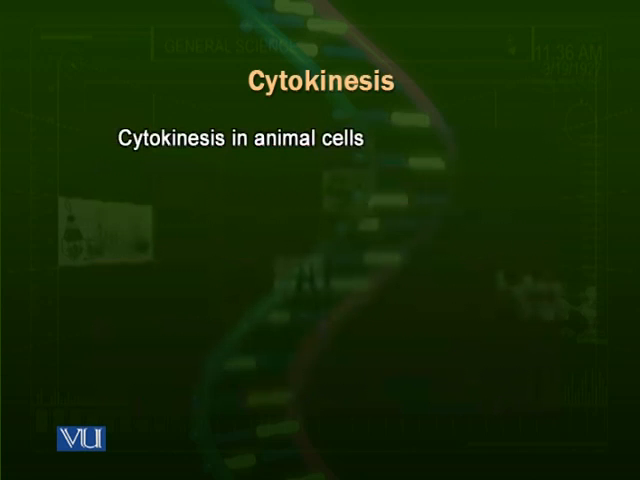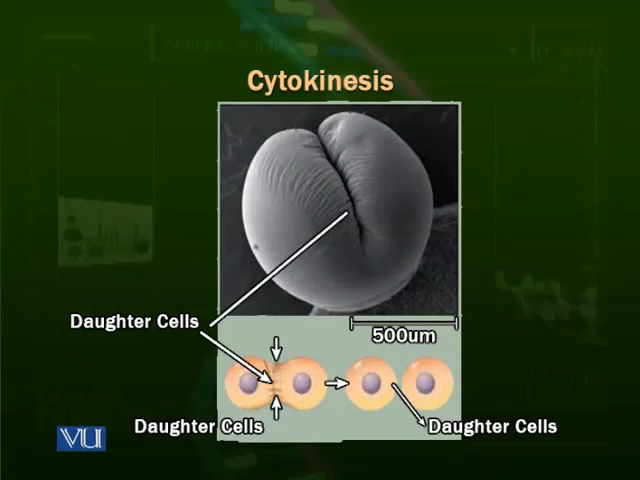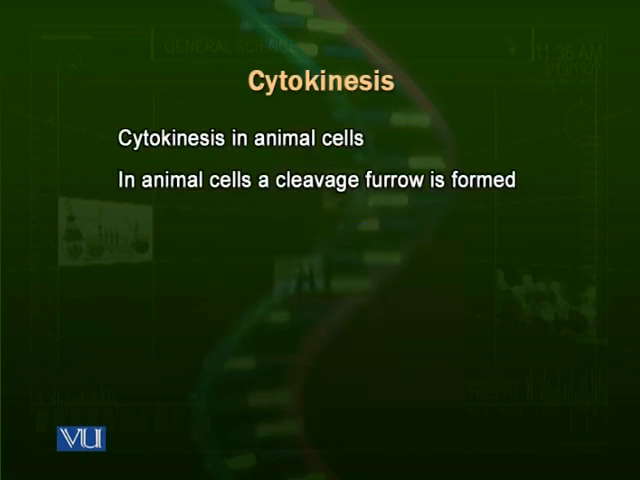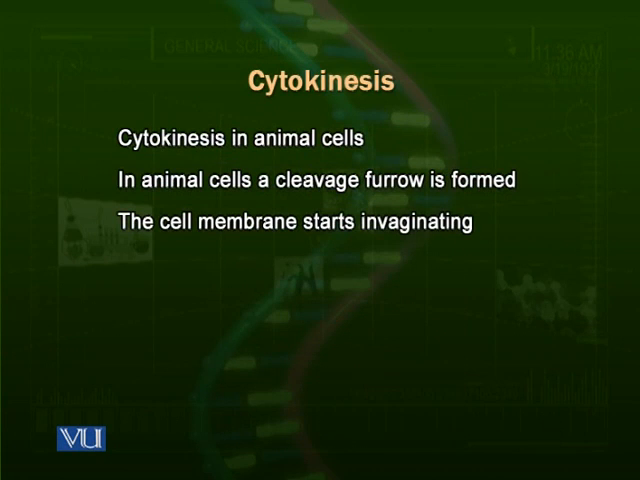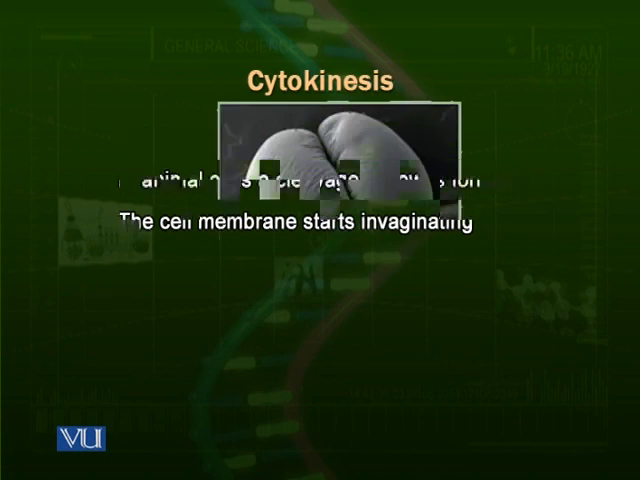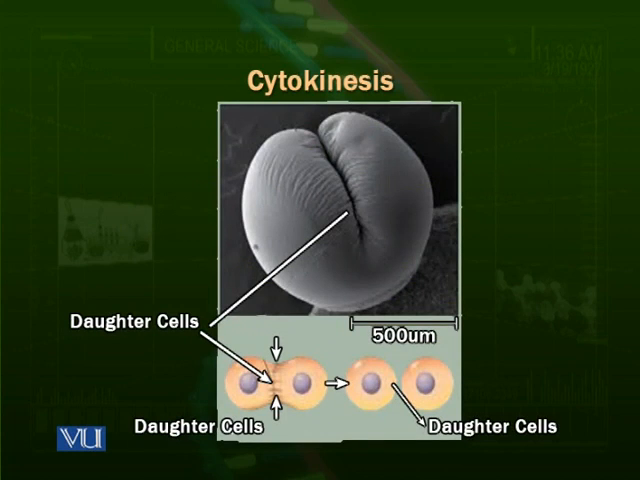Cytokinesis in animal cells is different. As you can see in the picture above, when the nuclear division is complete in the animal cell, a cleavage furrow is formed. We can say an invagination is formed in the center of the cell, and this invagination continues to grow towards the inside. As we know, in plants the cell plate was formed in the center and then moves towards the external sides. But in animal cells, a furrow or an invagination is formed from the exterior, and then it grows towards the interior of the cell, and then it divides the cell into two.